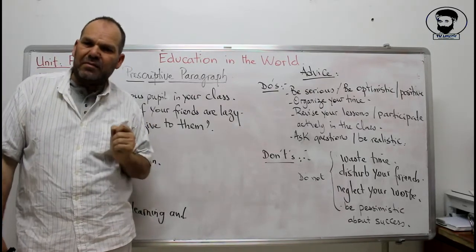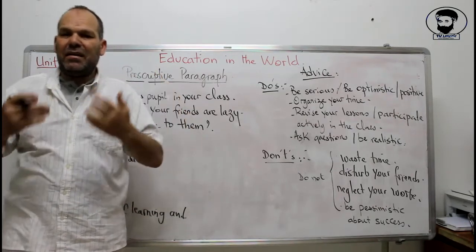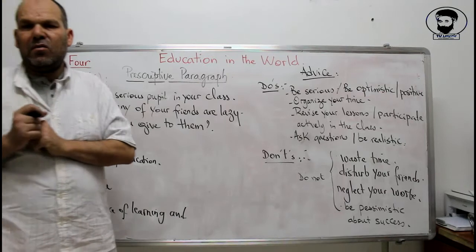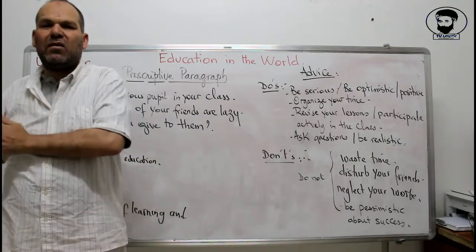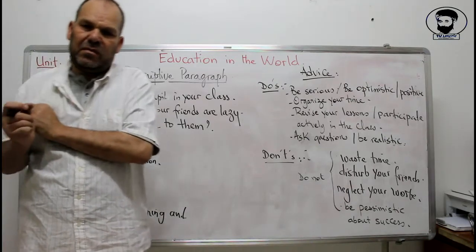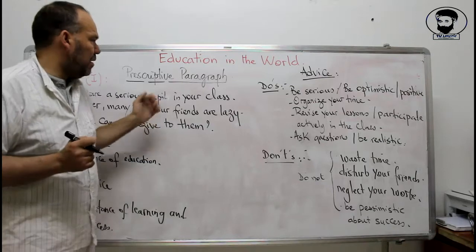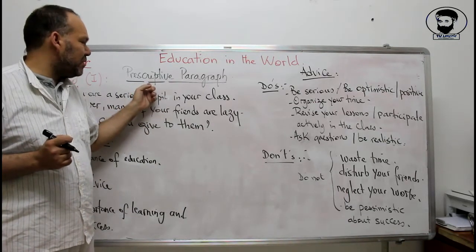A prescriptive paragraph is a paragraph where the writer explains something step by step, or gives instructions step by step to reach a final outcome or destination. For example, writing a paragraph in English can be done in a prescriptive way.